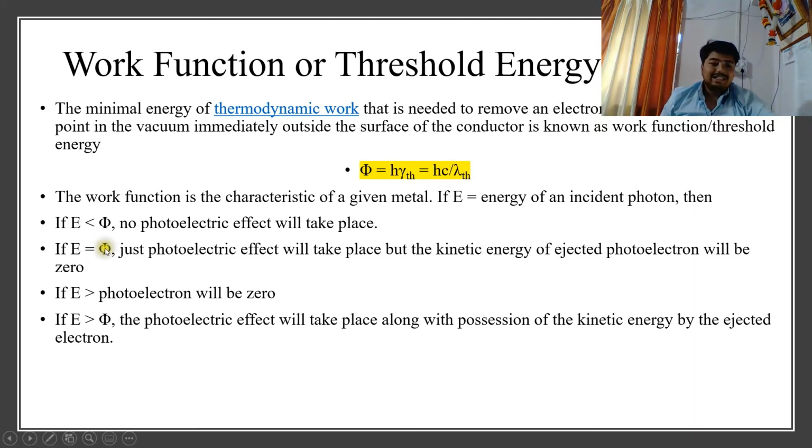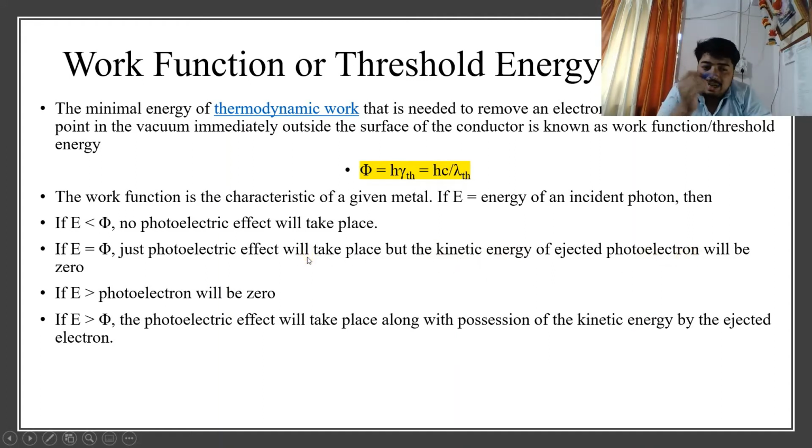Okay, now let's understand when this effect will occur, or when this effect will not occur. Now here, if E, that is the energy of the incident photon, is less than the work function, there will be no photoelectric effect. Yes, because the energy of incident photons is so little that electrons can't break their bond with atomic nuclei, and they won't be able to move out freely. Hence, when E is less than phi, there's no photoelectric effect. Now, when E becomes just equal to phi, the photoelectric effect will just take place, but the kinetic energy of the ejected photoelectron will be 0.